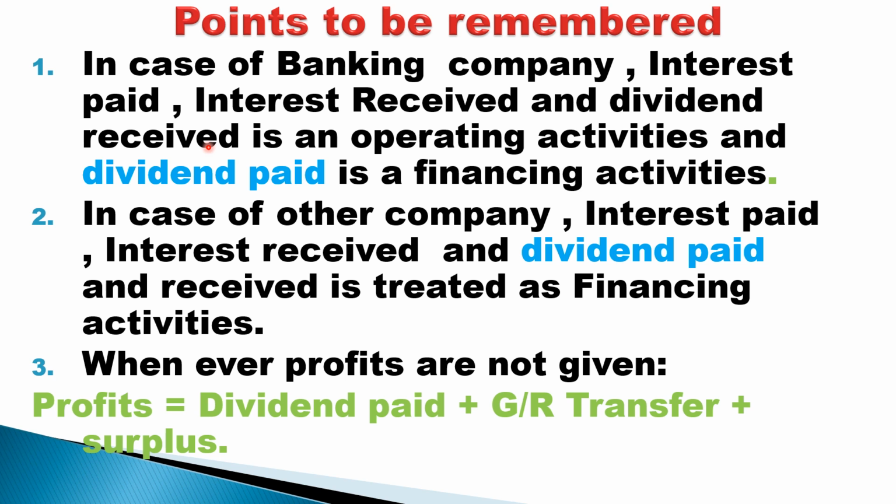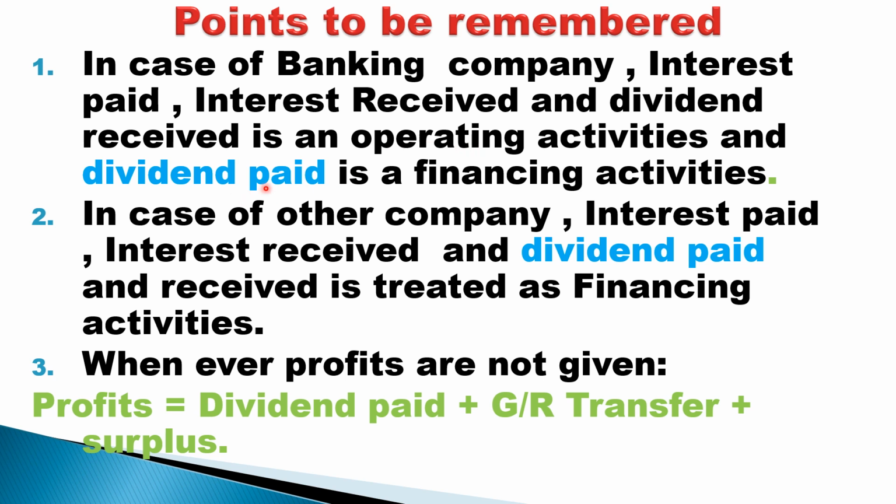So bank will either lend the loan to the needy borrower, or if there is any surplus funds with bank, so bank will invest in the shares of another company, whereby the bank will receive interest on its investment. So therefore interest paid on the deposits, interest received on the loans lent, and dividend received on the investments made by the bank is a normal day-to-day transaction of the business, and therefore it is treated as operating activity in case of banking company.